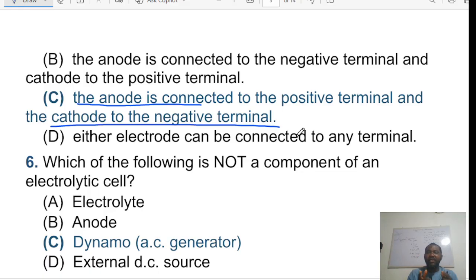As a matter of fact, current is produced by movement of electrons, but in the opposite direction. Always note that. So the anode is the electrode through which electrons leave the electrolyte, but it is also the electrode through which current enters the electrolyte. Later you are going to understand why this is so.